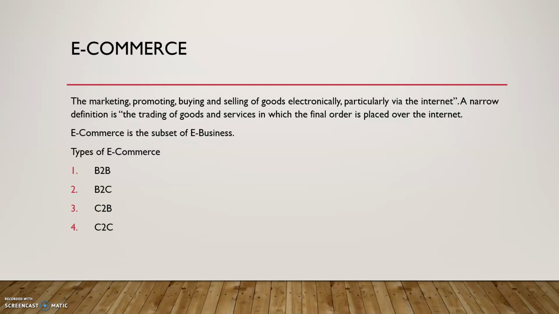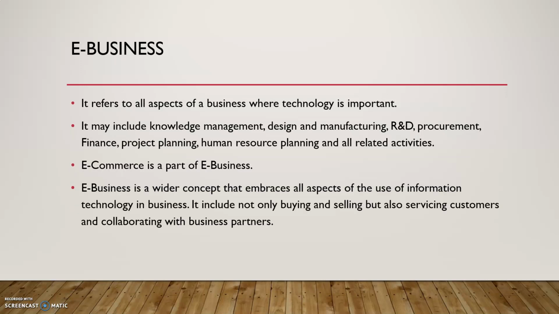And types of e-commerce. E-commerce could be of 4 types: B2B, B2C, C2B and C2C. B2B means business to business communication, in which one business is connected to another business. And B2C is business to customer communication, in which a business is selling product to the customer or consumer. And C2B is consumer to business, and fourth one C2C is customer to customer, or we can say consumer to consumer. In this chapter we have covered all about search engine, types of search engine, functioning of search engine and e-commerce. This is all about your chapter 5.